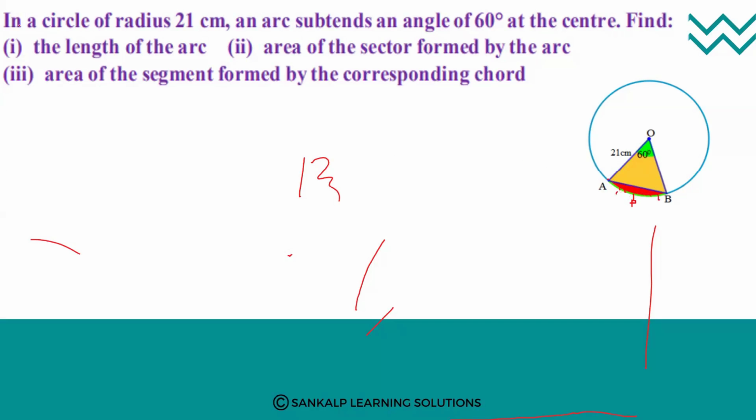Okay, first, length of the arc. See here, the radius they have given is 21 centimeter, and it subtends an angle of 60 degree at the center. So theta is 60 degree, and we also know the value of radius. OA value is 21 centimeter.